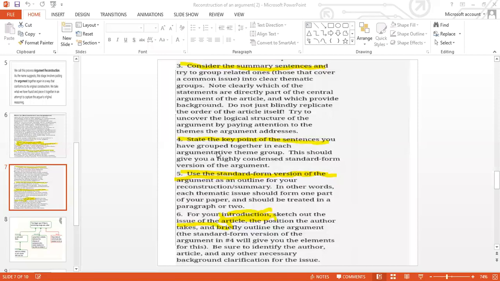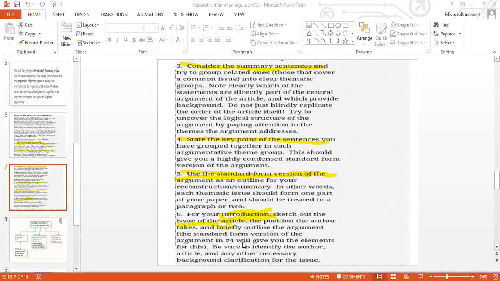You have grouped together the sentences in each argument theme group. This should give you a highly condensed standard form version of the argument. Next, use the standard form version of the argument as an outline of your reconstruction summary. In other words, each thematic issue should form a part of your paper and should be treated in a paragraph or two. Next, sixth, for your introduction, sketch out the issue of the article, the position the author takes, and briefly outline the argument.